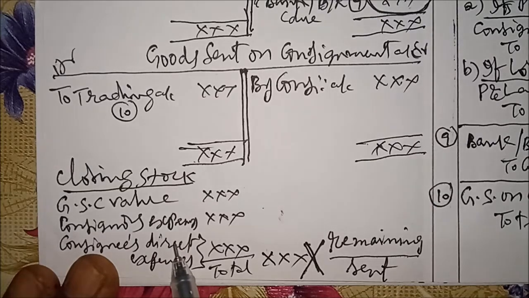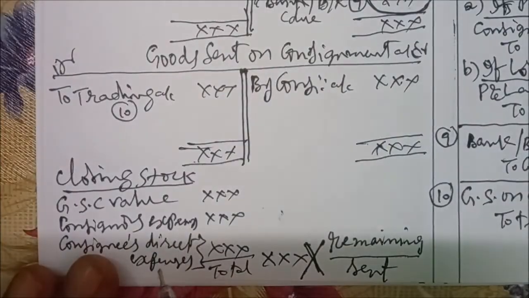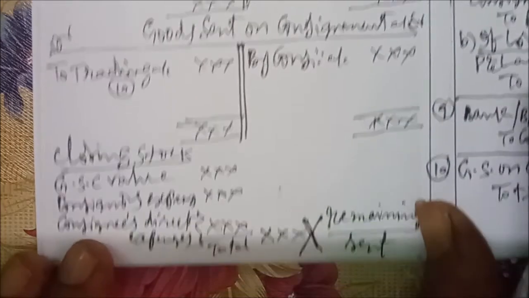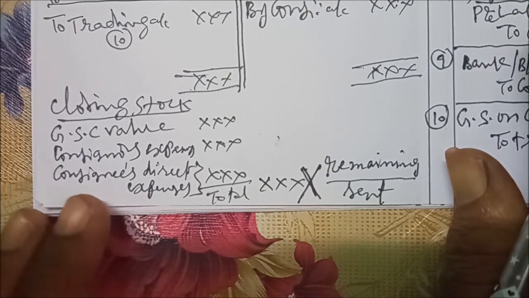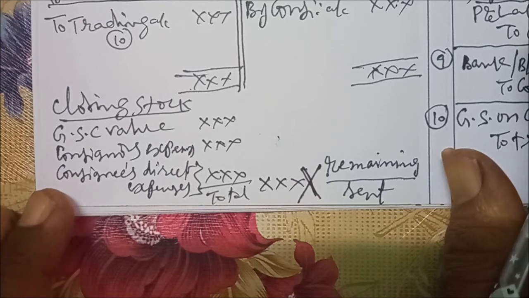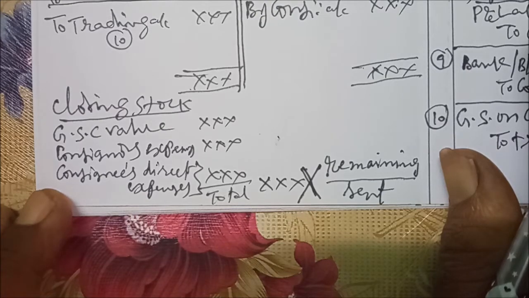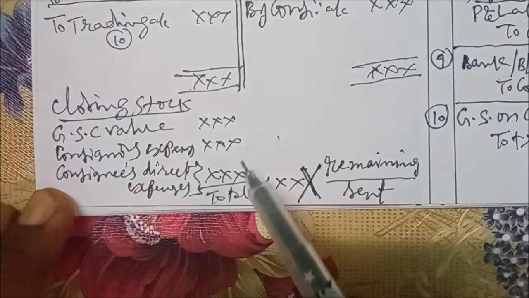The expenses paid by consignee till he reaches the godown, till he reaches his godown. Those expenses are carriage, cartage, clearing charges, duty, dock charges, like that. Only those expenses are direct expenses. Those are considered as direct expenses, can be taken while valuing the closing stock.